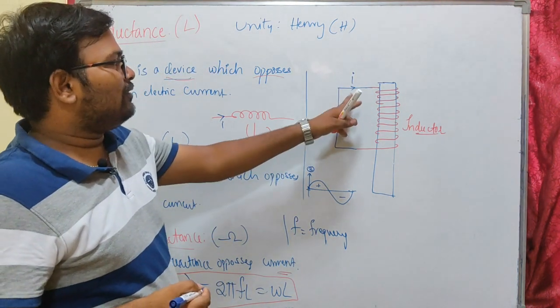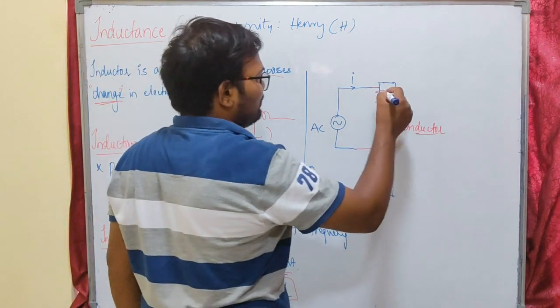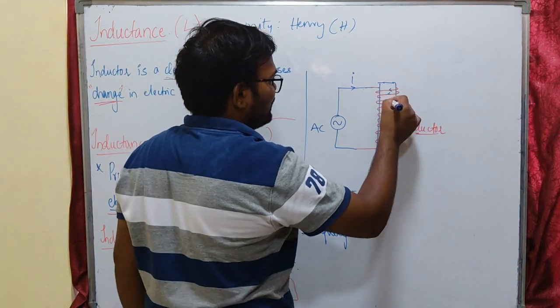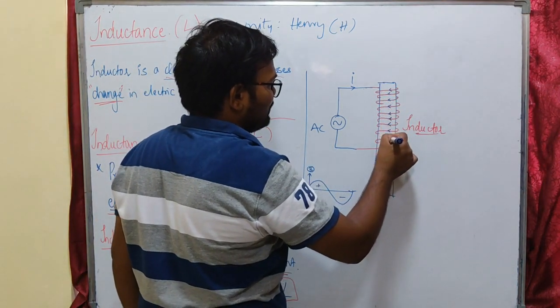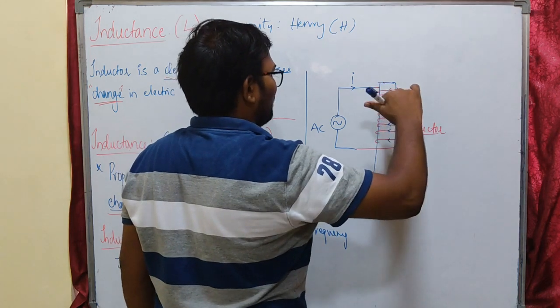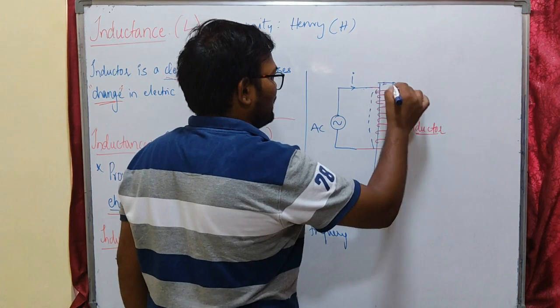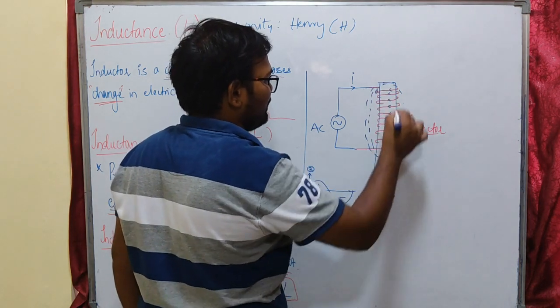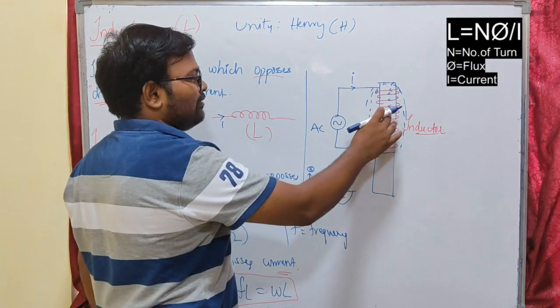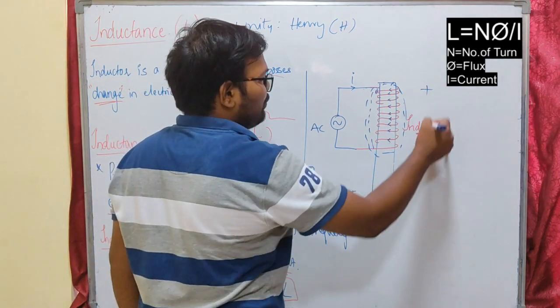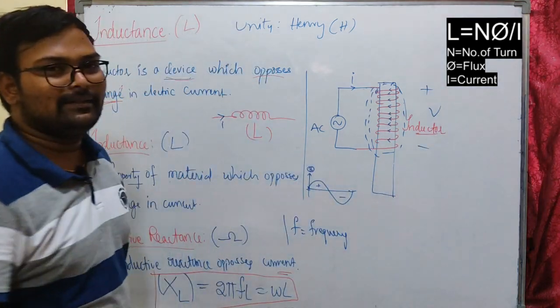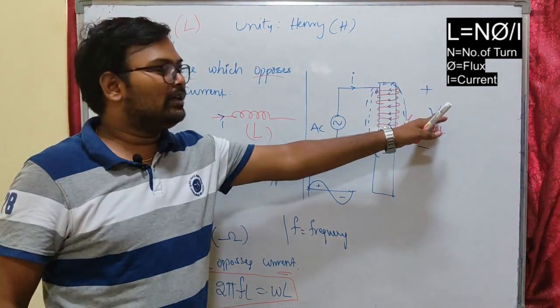Due to this current flow, there will be some magnetic field induced in this inductor. Inductor is nothing but a coil. Some magnetic field will be induced across this conductor. This magnetic field will link with the same conductor and it will produce some potential across the inductor. This current will produce some voltage across the inductor.